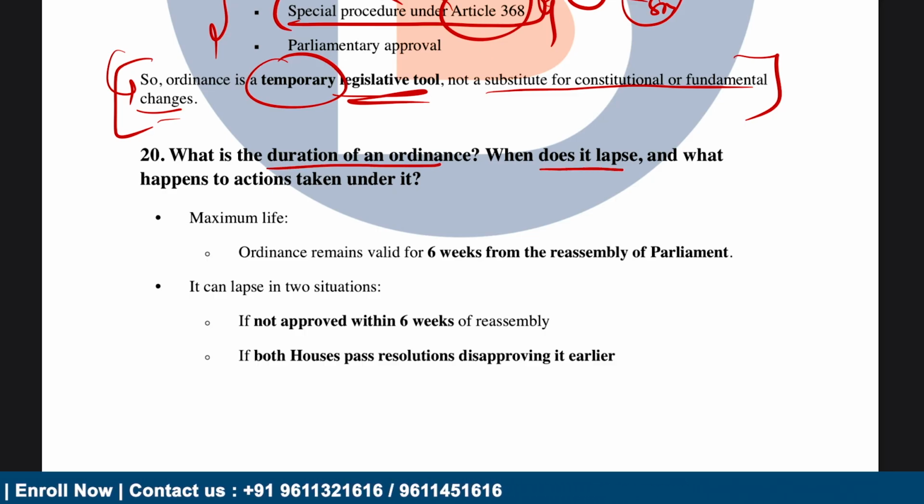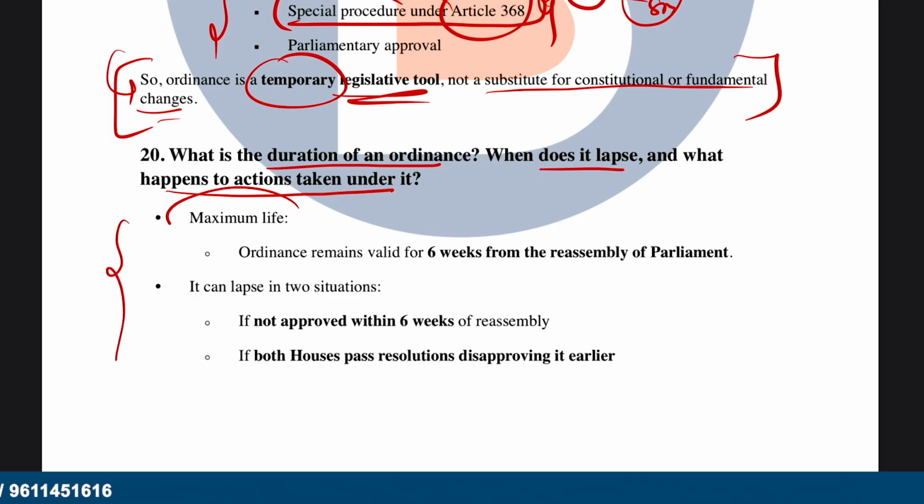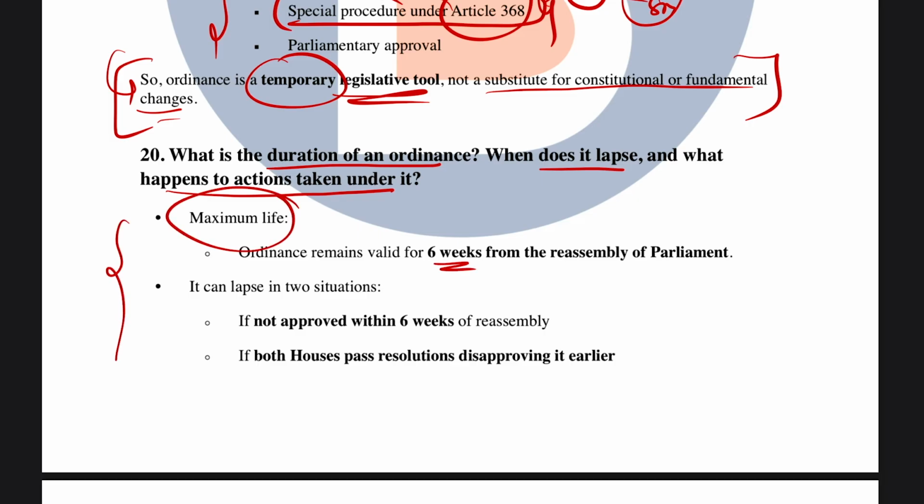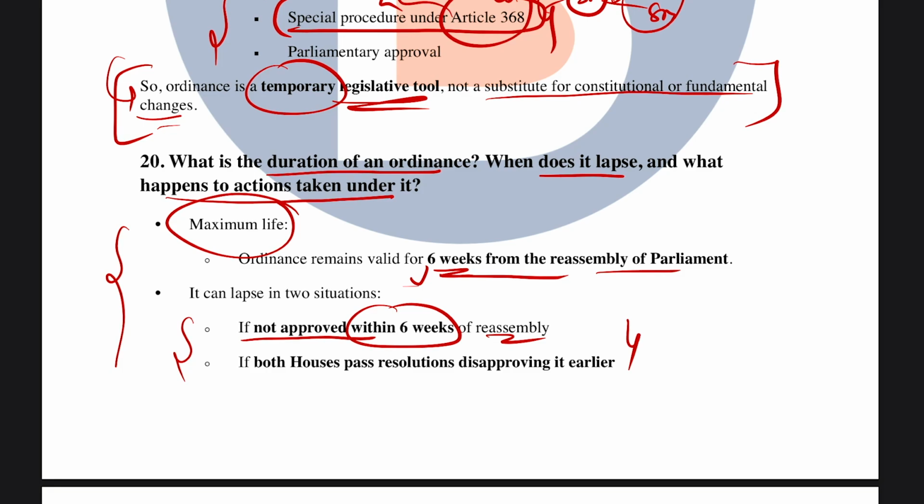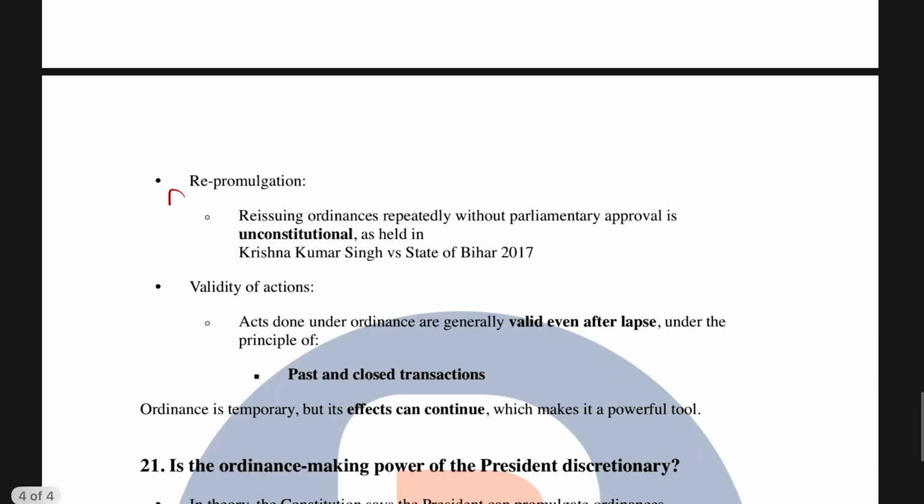This statement is also important from the ordinance topic. Next is, what is the duration of an ordinance? When does it lapse? And what happens to actions taken under it? Well, the maximum life of an ordinance is 6 months and 6 weeks, right? Valid for 6 weeks from the reassembly of the parliament. And it can lapse in two situations. If not approved within 6 weeks of reassembly, then the ordinance can lapse. And if both houses pass a resolution disapproving it, even then it will lapse.